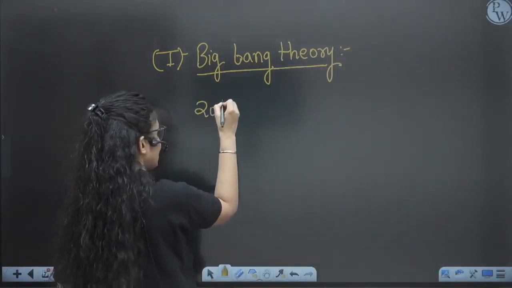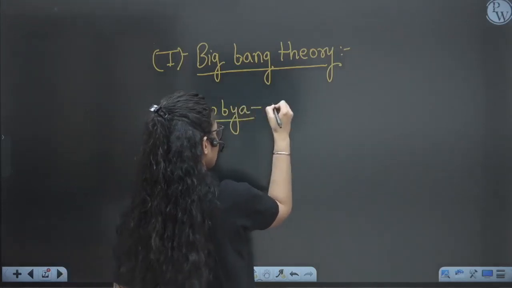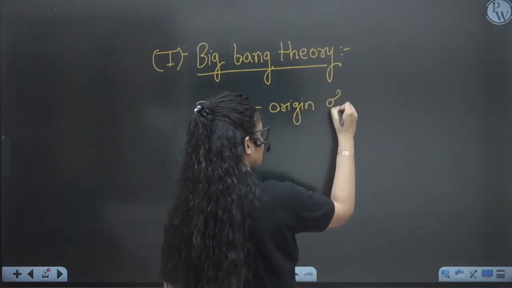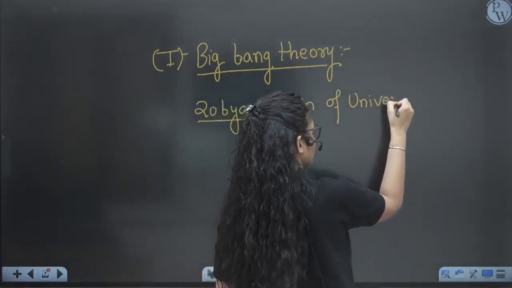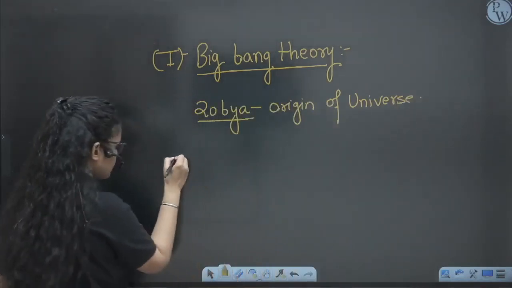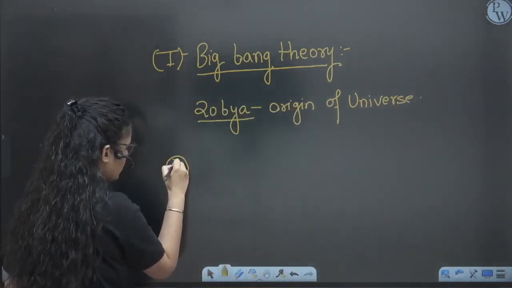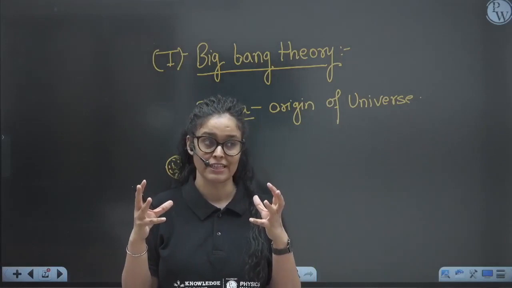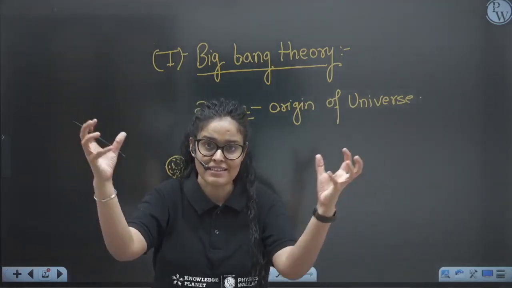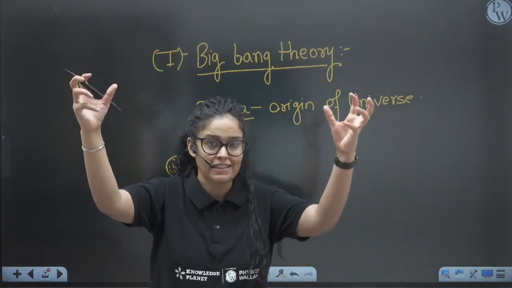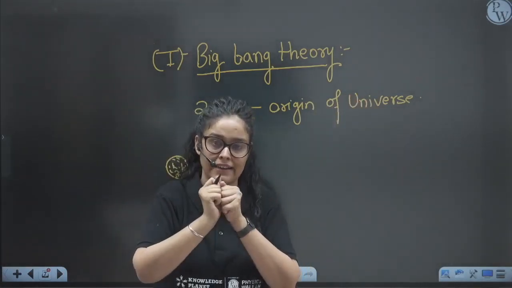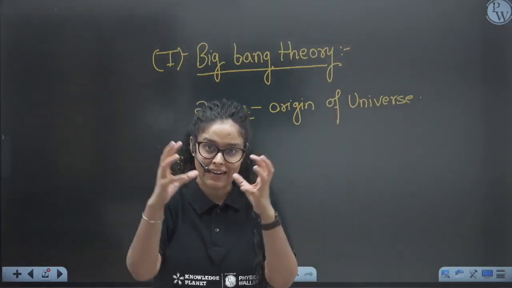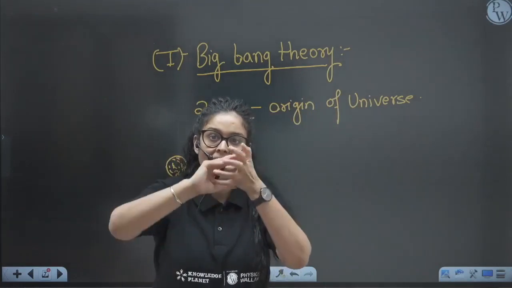So 20 billion years ago, the origin of the universe happened. How? By the Big Bang. This theory actually explains the origin of the universe, right? So we will see how the origin of the universe happened. Suppose the matter in the cosmos, meaning the universe, there is some supreme force in the universe that is attracting this matter and condensing it, right? So there was a force which was pulling all the matter and condensing it.